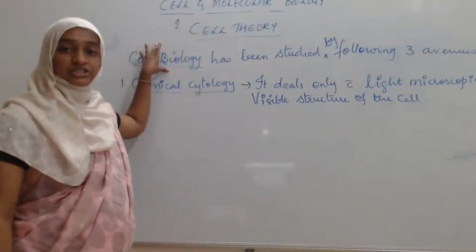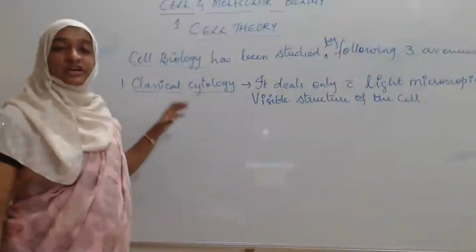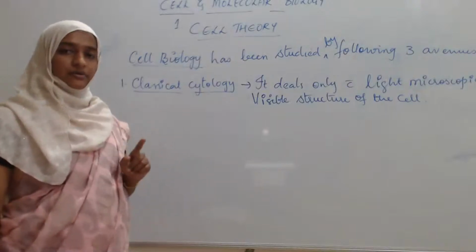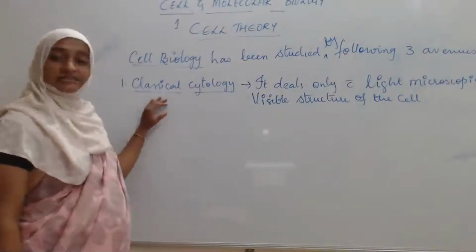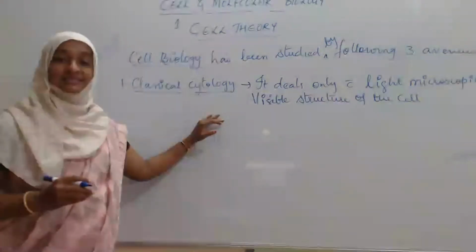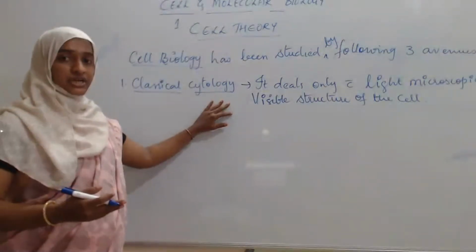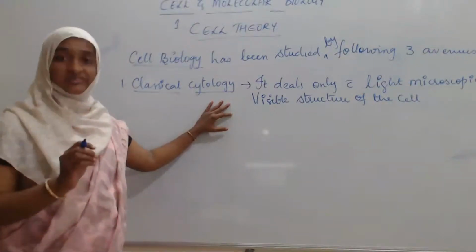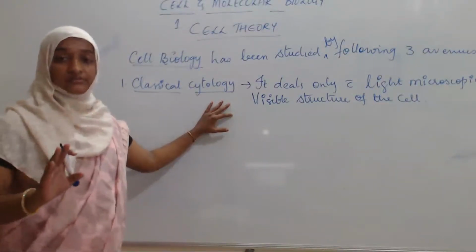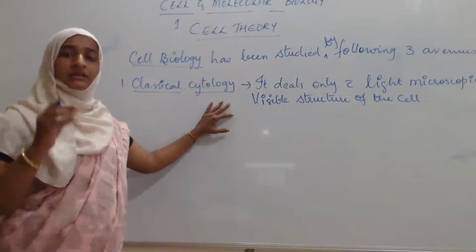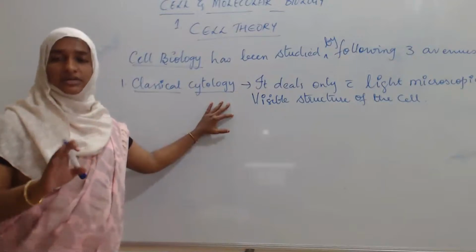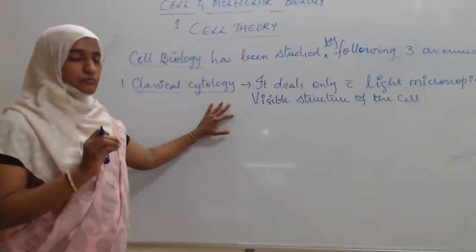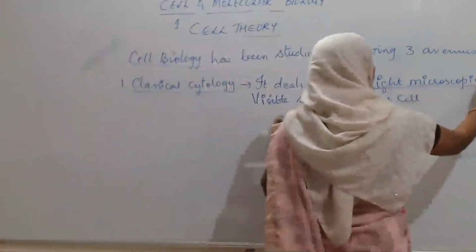Cell biology or cytology is further studied in three different groups. What are the three different groups? Among that, the first one is the classical cytology. In classical cytology, what you will study deals only with the structure of the cells, which cannot be seen with our naked eyes. Altogether, the cells cannot be seen with the naked eyes. By using the light microscope, which microscope? That is the light microscope.